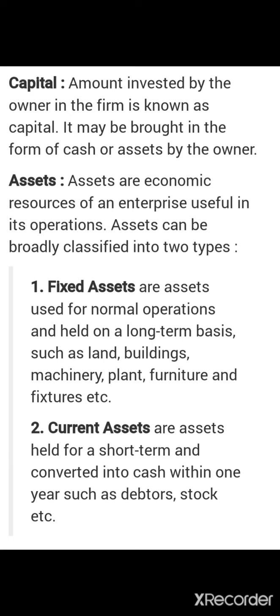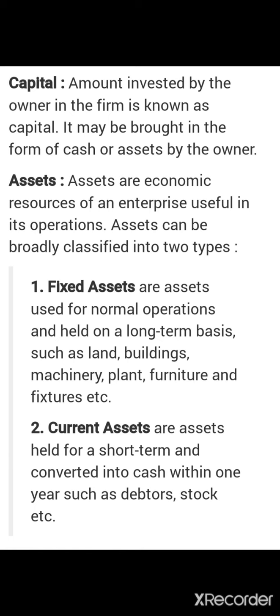Now, let's move on to our new topic of basic accounting terms, that is assets. Assets are the economic resources of an enterprise useful in its operations. Assets can be classified into two types. First is fixed assets and another one is current assets. Fixed assets are those assets used for normal operations and held on a long-term basis, such as land, building, machinery, plant, furniture and fixtures, etc.